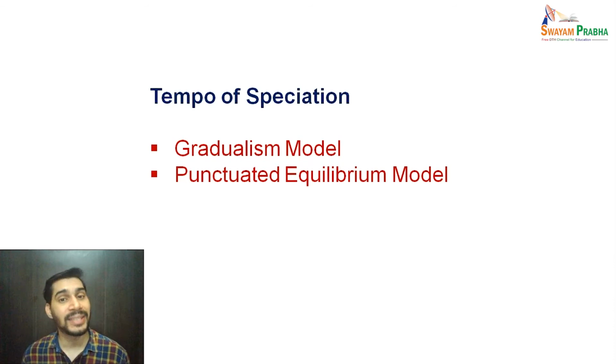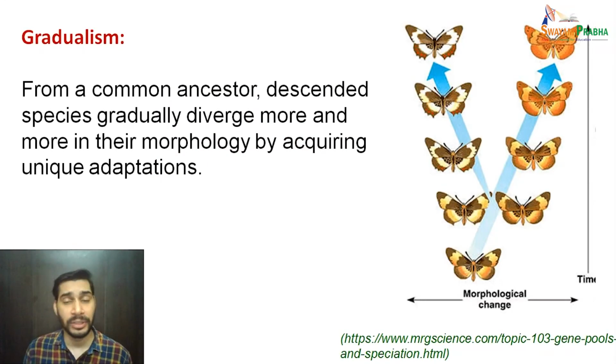One is called the gradualism model and another one is called the punctuated equilibrium model. The gradualism model is the case where from a common ancestor, descended species gradually diverge more and more in their morphology by acquiring unique adaptations. For example, let us say we are moving from here to here with time. This is the ancestral species which is the common ancestor, and these all are descendants from this common ancestor.